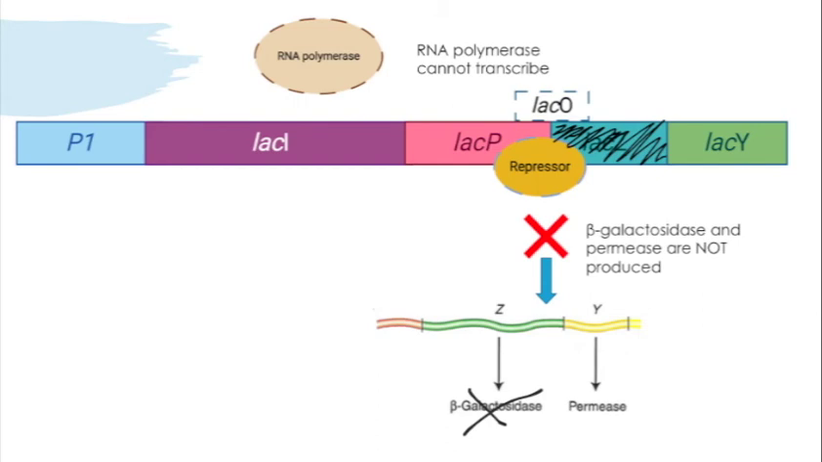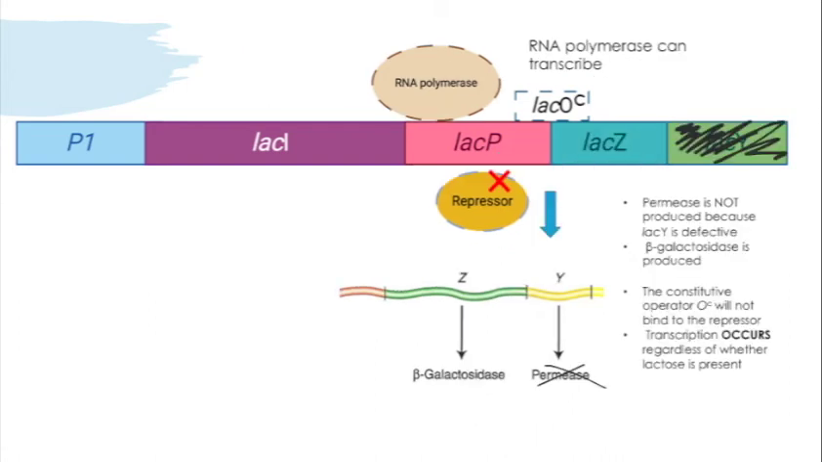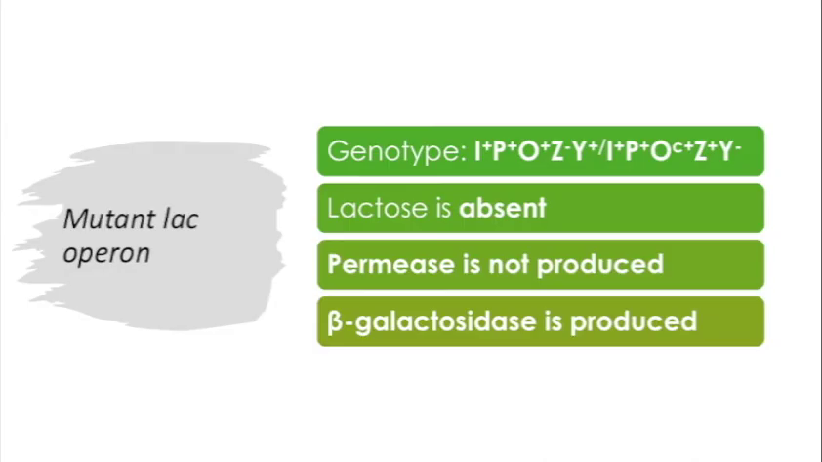When lactose is absent, we're not really going to see the effect of the faulty LAC-Z gene because we never get to that step. Our repressor protein works like normal and blocks RNA polymerase. Now with our other gene set, we have our constitutive operator, which never binds to the repressor, so we can produce our enzymes. However, here we have a faulty LAC-Y, so we do not produce permease. So overall, in the absence of lactose, we can make beta-galactosidase, but we cannot make permease.